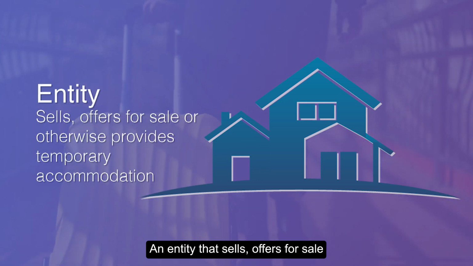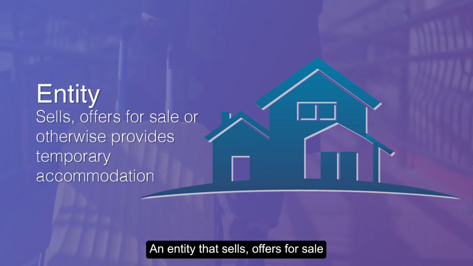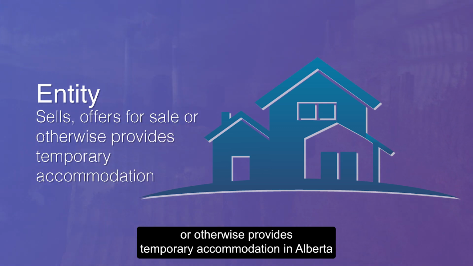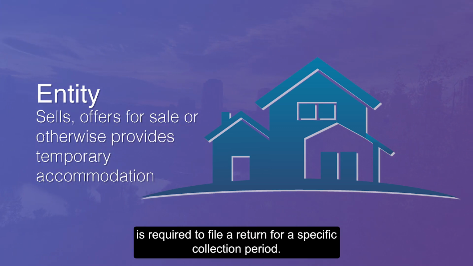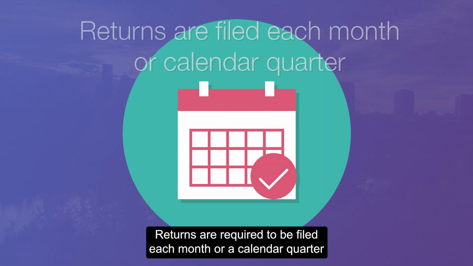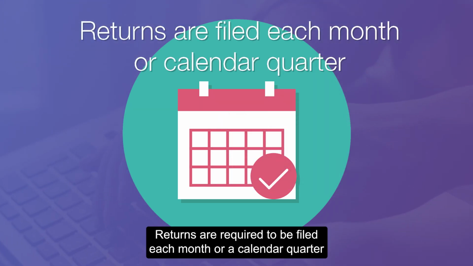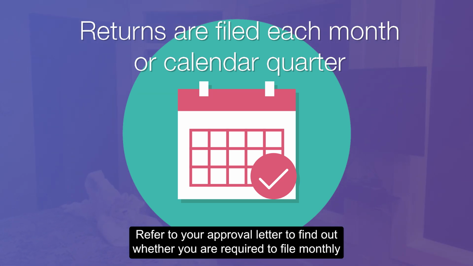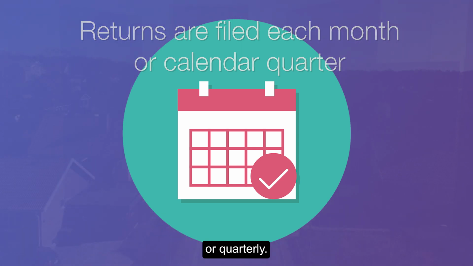An entity that sells, offers for sale, or otherwise provides temporary accommodation in Alberta is required to file a return for a specific collection period. Returns are required to be filed each month or calendar quarter based on the number of sleeping rooms rented or available for rent. Refer to your approval letter to find out whether you are required to file monthly or quarterly.